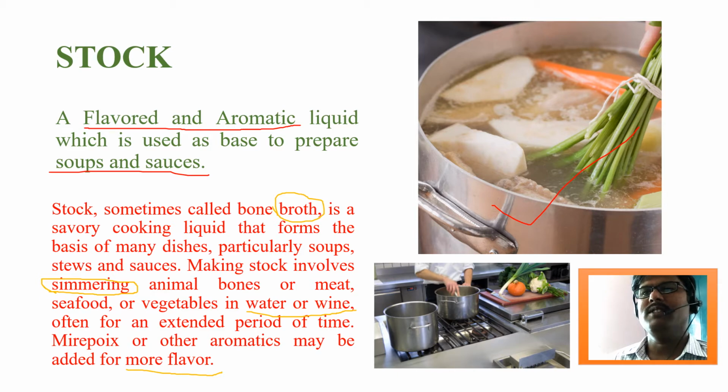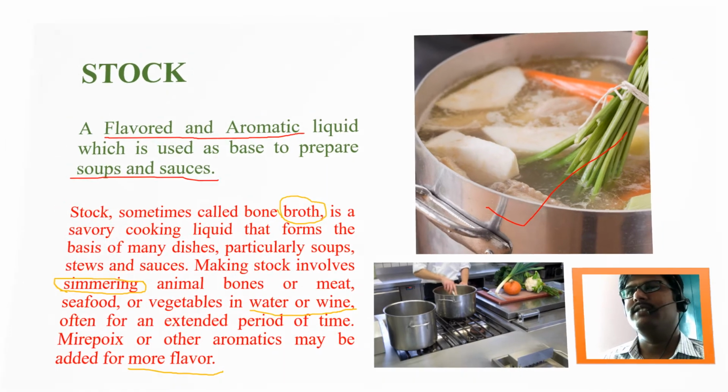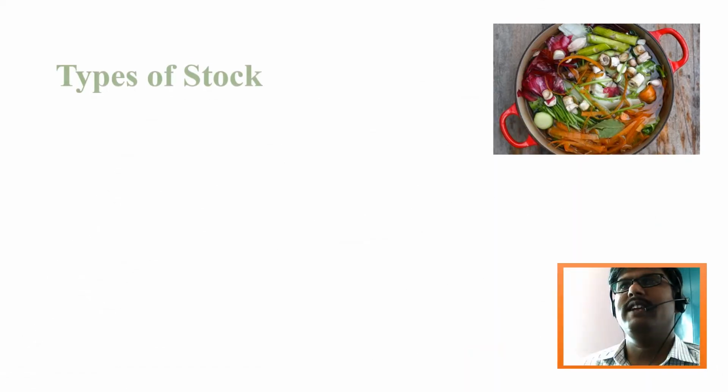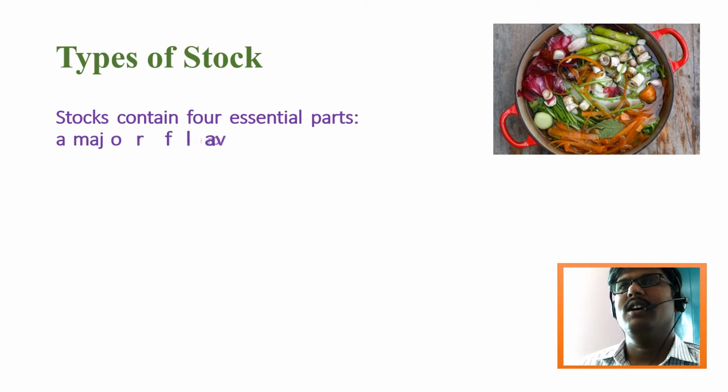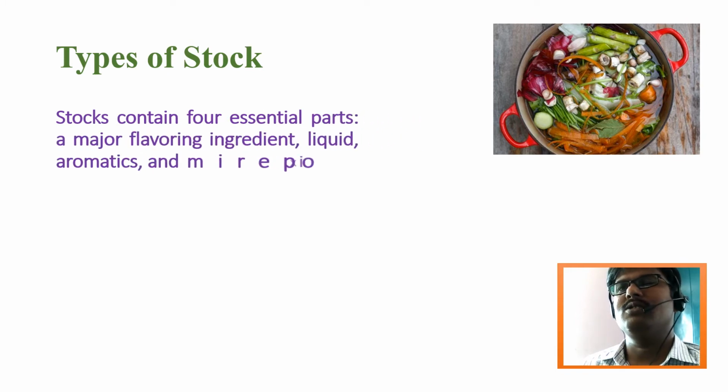Along with ingredients like vegetables, meat and bones, we are going to add some extra ingredients to enrich the flavor of the stock, which we will explain in another slide. On to the next slide, that is the types of stock. You all know there are two types of stock.